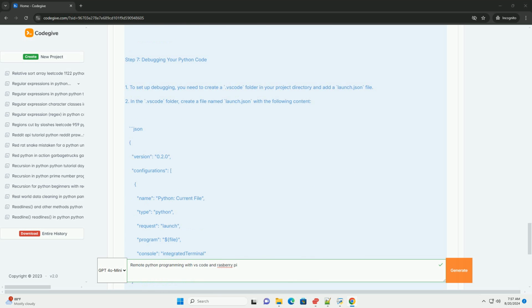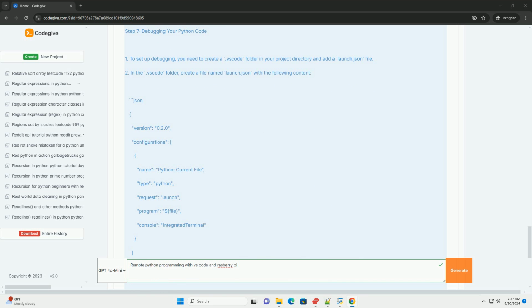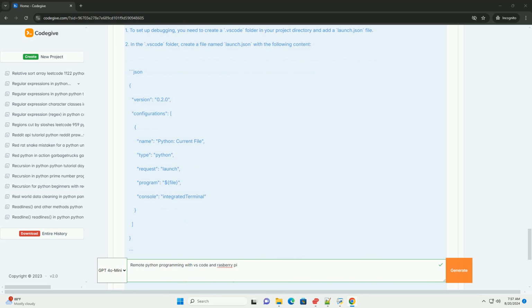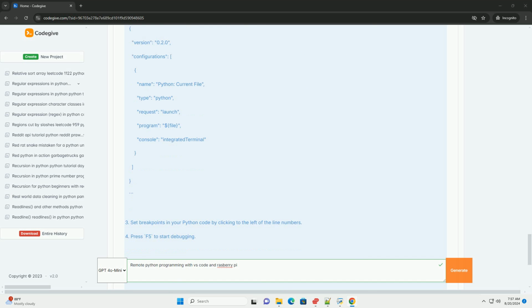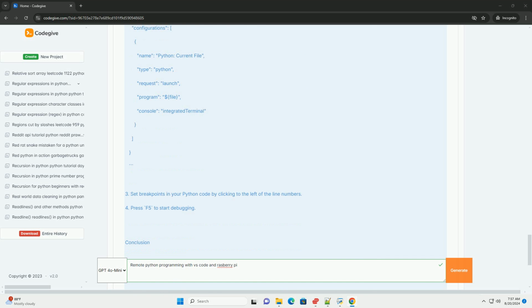Python. This provides Python language support. Step 3. Connect to your Raspberry Pi. 1. Open the command palette in VS Code by pressing Ctrl-Shift-P. Type and select Remote-SSH: Connect to Host.